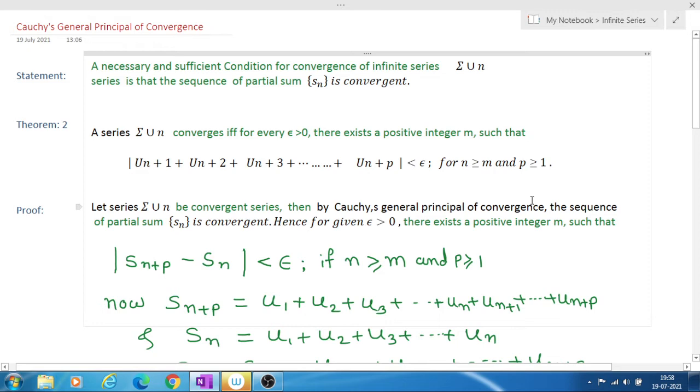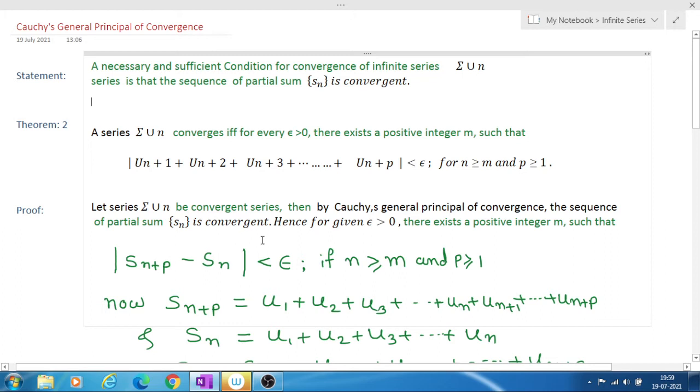If the series is convergent, then from Cauchy's general principle of convergence, the sequence of partial sums Sn must be convergent.